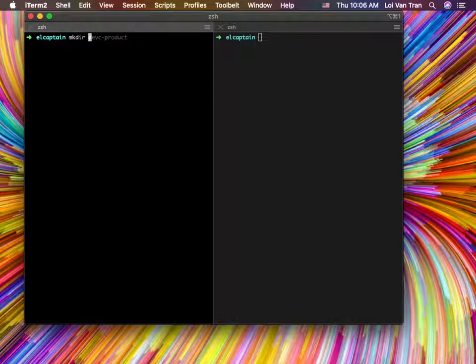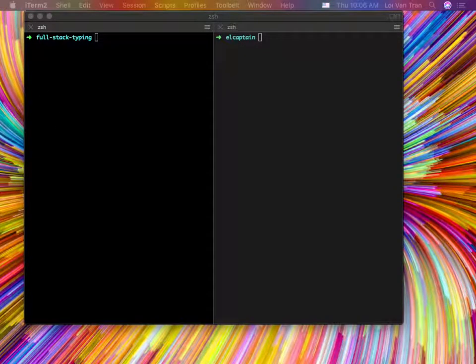So I'm going to create a directory. We're going to call this one full stack typing. I don't know if that's a great name. I'm just calling it that for now. It doesn't matter what this is called, to be honest with you, as long as we remember what it's called. All right, so I moved into my folder. We have nothing here. We're going to open up our instructions.